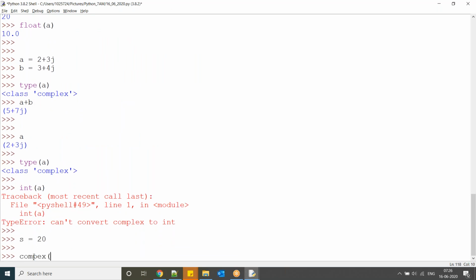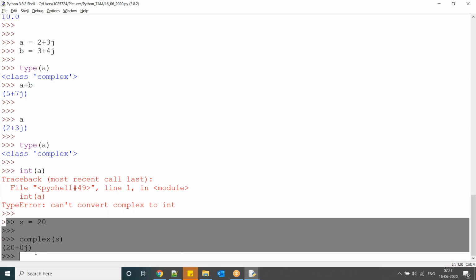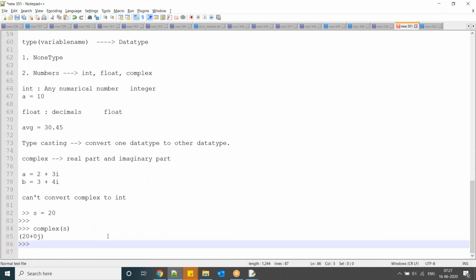Now complex of s. Typecasting means just which data type you want to convert. So if you want to convert integer to complex, it will work, but complex to integer it cannot. That is one thing you have to remember.